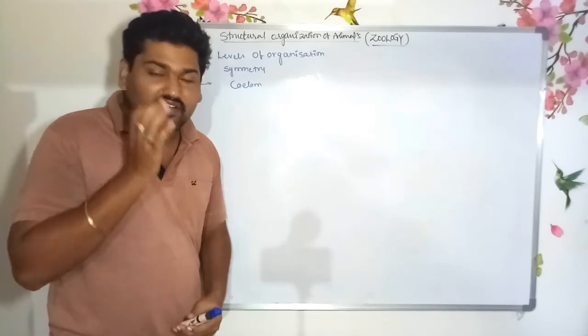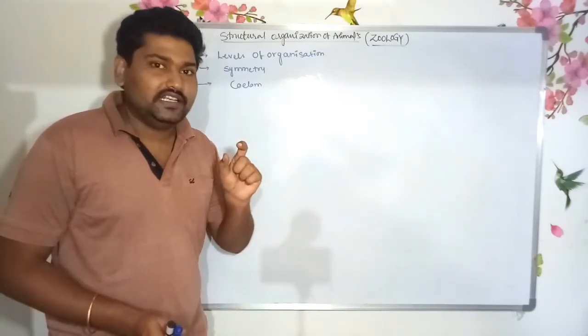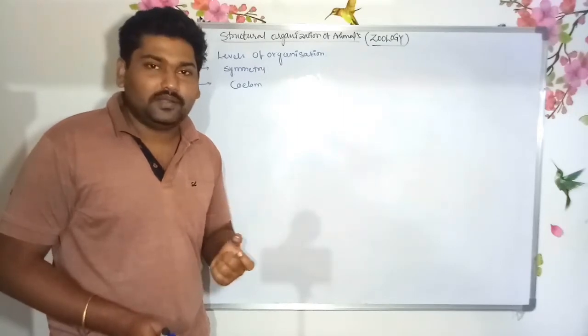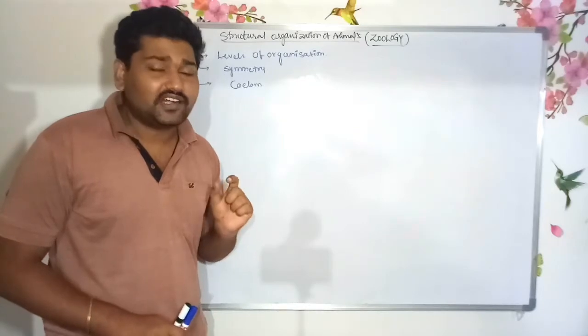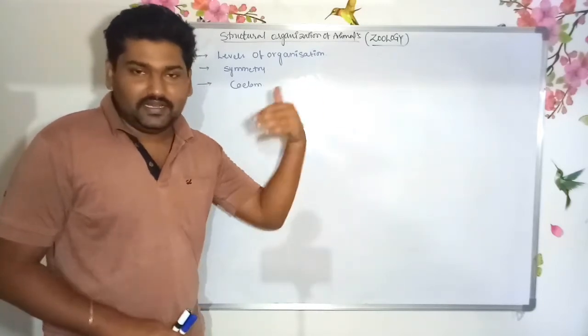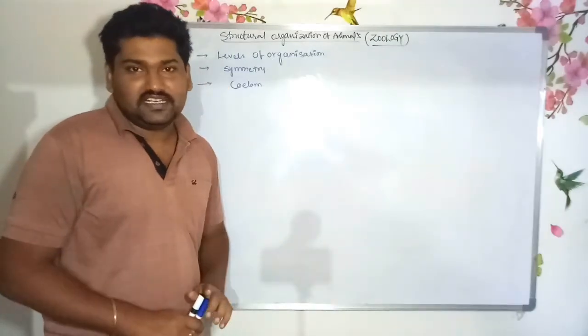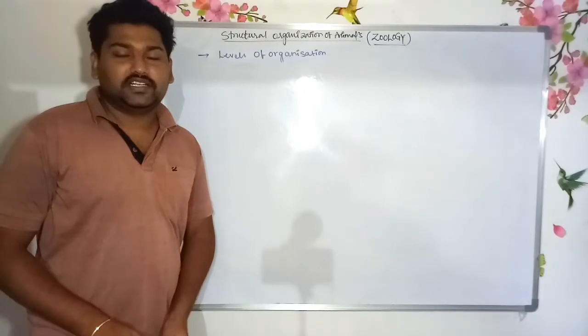It is one of the evolutionary processes. As an example, we take the protozoa. Protozoa are unicellular in nature, doing all metabolic activities by a single cell, consisting of only one cell, like amoeba. Are you clear? Yes. There are five levels of organization.